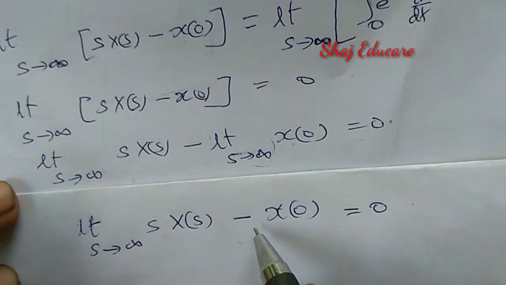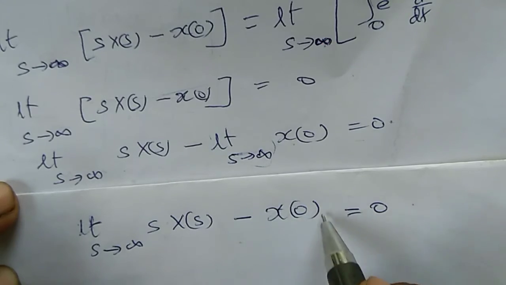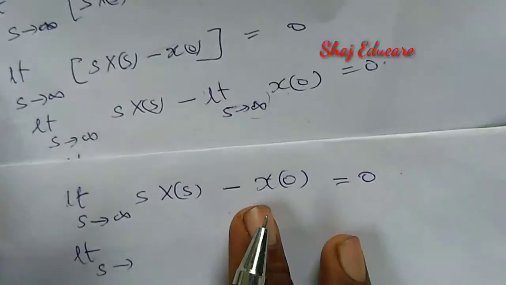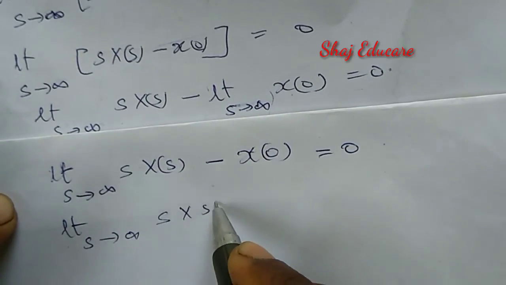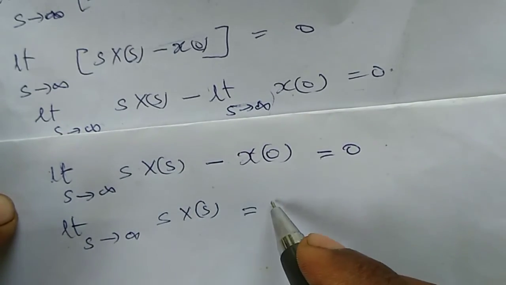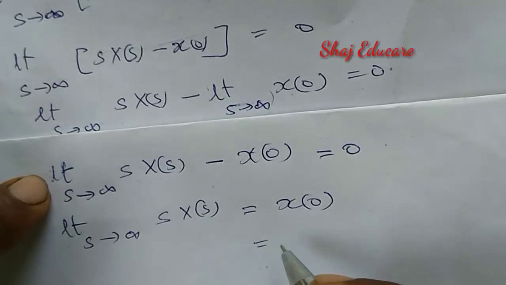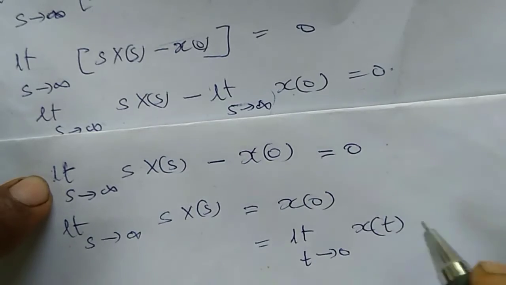If I take the second term to the RHS, we are getting the limit s tends to infinity of s X of s in the left hand side equal to, this one becomes positive, x of 0. Actually x of 0 is equal to the limit t tends to 0 of x of t, right?